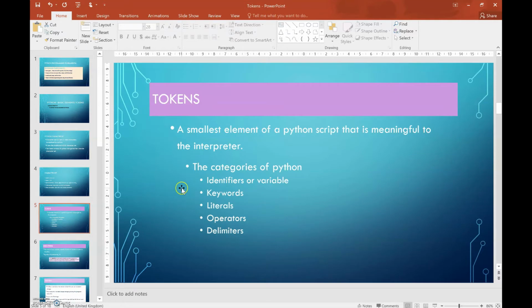Let us see about tokens. What is meant by a token? The smallest element of a Python script that is meaningful to the interpreter is called a token. Another definition: it is the smallest unit in Python. What are the categories of tokens? There are 5 categories: identifiers or variables, keywords, literals, operators and delimiters.